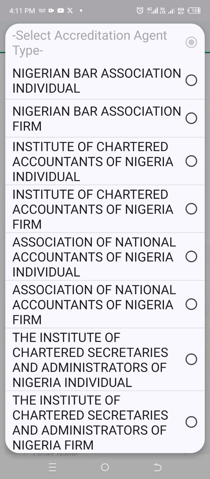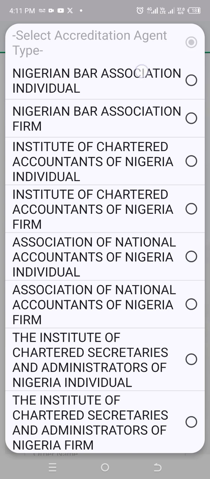Now, if you do not belong to any of these associations, whatever it is, don't worry, I got you covered. All you need to do is send me a DM, and then we'll attach you to one of our shared platforms, and then you'll be able to get access. But if you have access to any of these associations, you click on it. Now let me explain the difference between the individual and the firm. When you're registering, for instance, in the bar association, you're registering either as an individual, or you have a law firm that you want to get registered with the bar association. Whichever you have is what you are going to select.